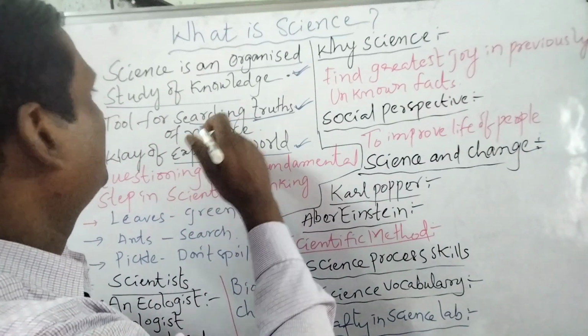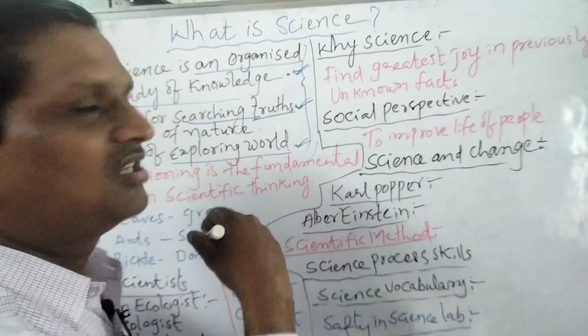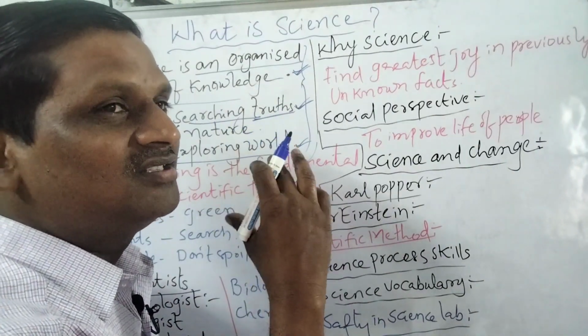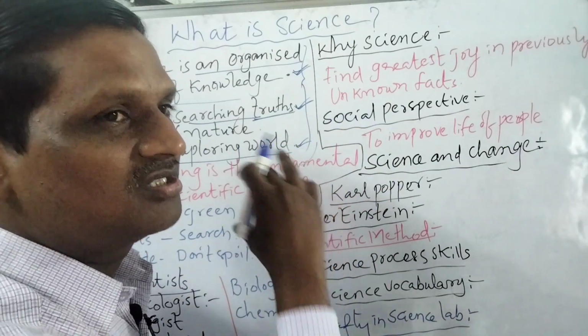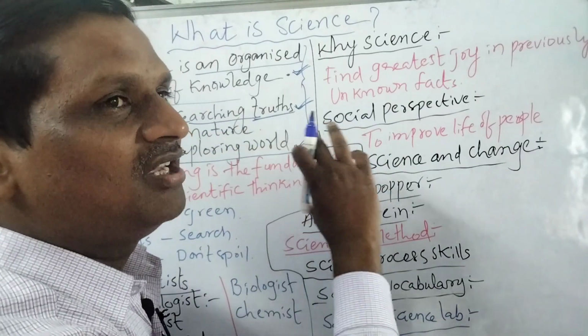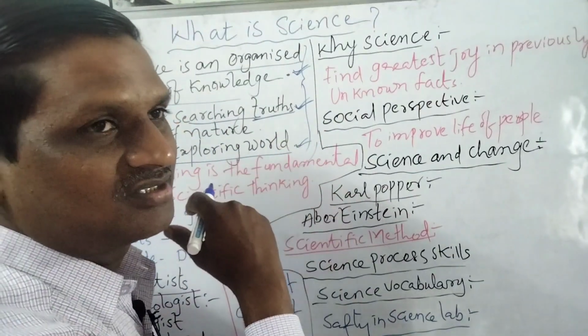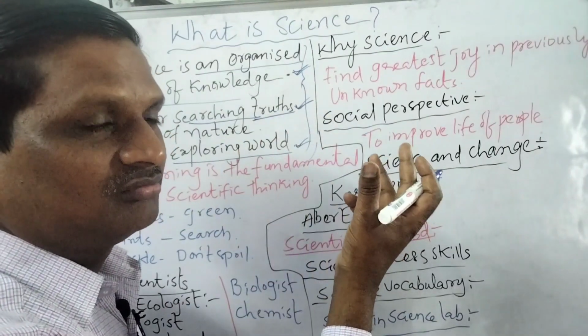So this is all about the definitions of science. First, science is an organized study of knowledge. Organized means the thinking or researching is in a particular way. Next, it is a tool for searching for the truth.